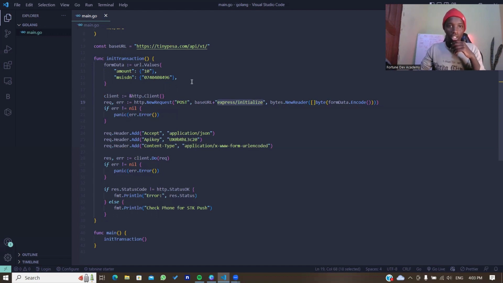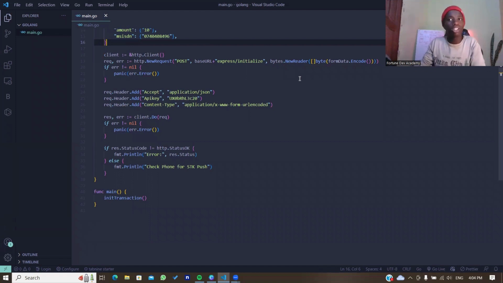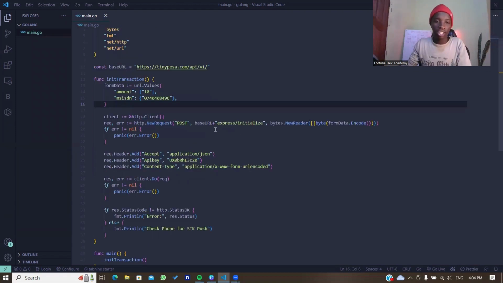Then it's actually encoding this data right here to some format, I think probably JSON, because that is the one that is accepted. So it's encoding it to JSON so that it can be passed as a parameter for the API request, the post request. So that's just my basic understanding of this, and that's how I understood it.